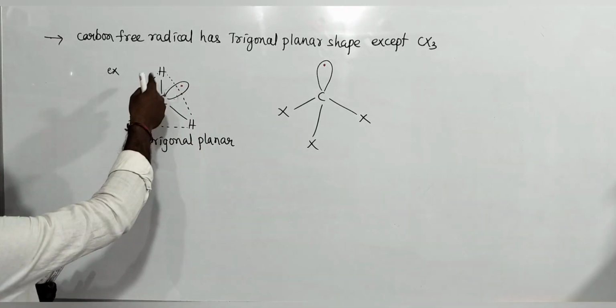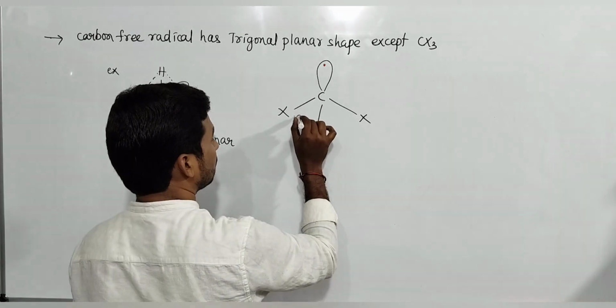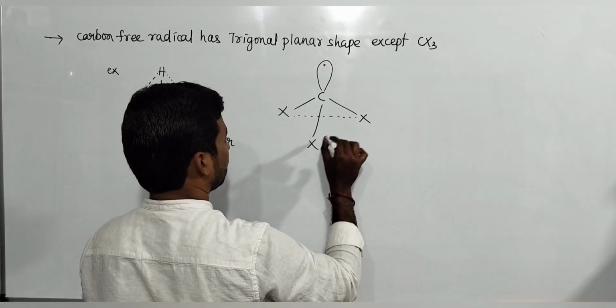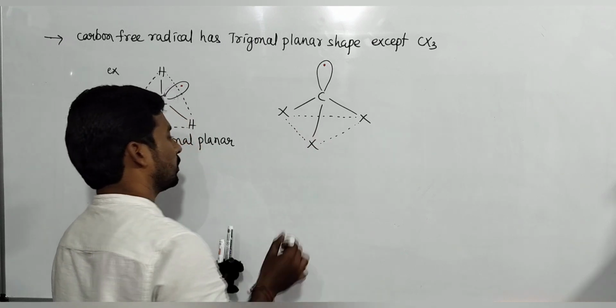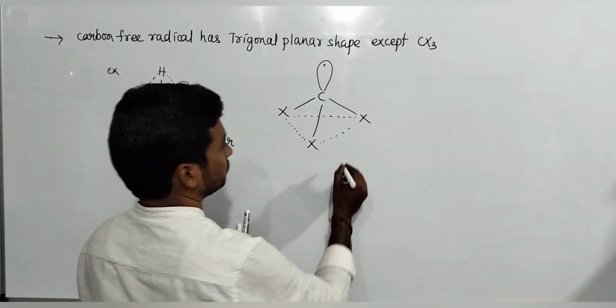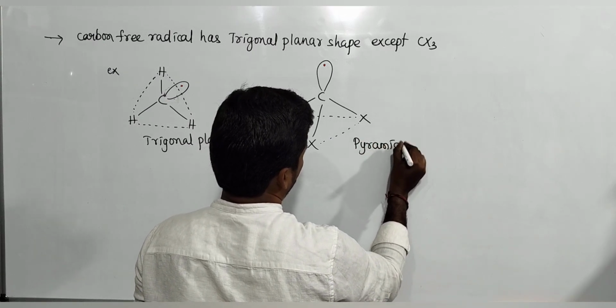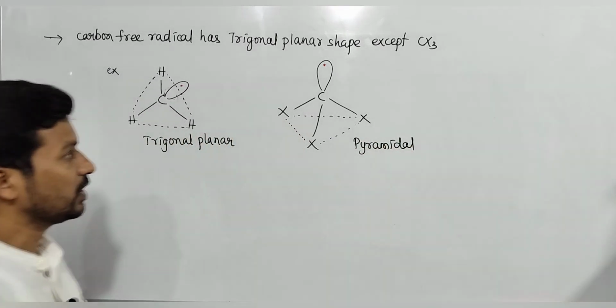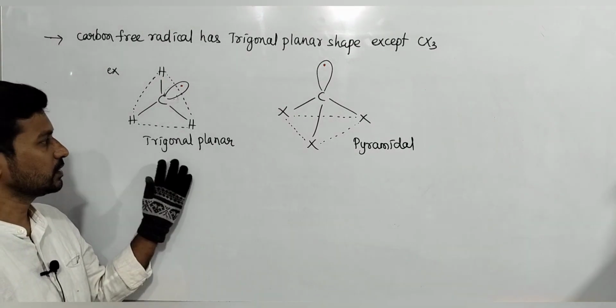Here 3 bonds are in the plane, so trigonal planar. Here 3 bonds are not in the same plane. That is what? Pyramidal shape. So all carbon free radicals are trigonal planar.